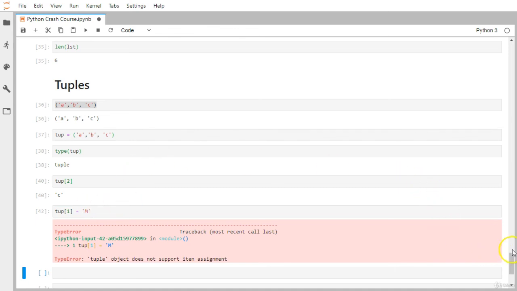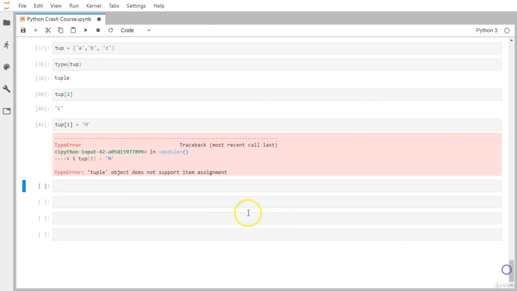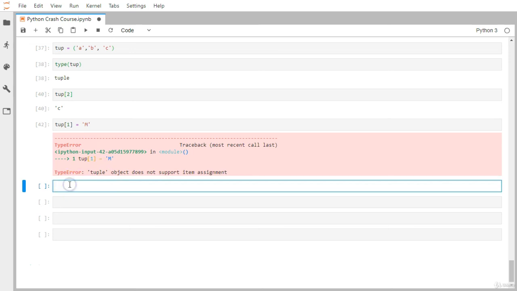It says the tuple object doesn't support item assignment. That indicates you cannot modify an already created tuple object in Python, because it is immutable. Any operation which tries to modify this tuple object you cannot perform. Apart from that, you can apply all other methods.